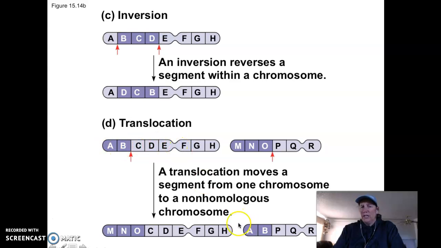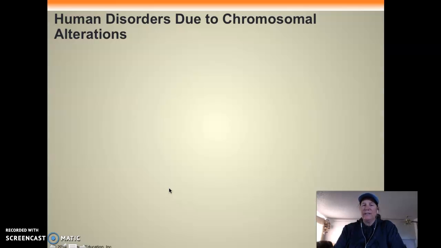This is the order of the genes, and it ends up A, B, P, Q, R. You know, it's in the wrong order. It's in the wrong place. And again, if these get inherited, then there's going to be some issues because of it.